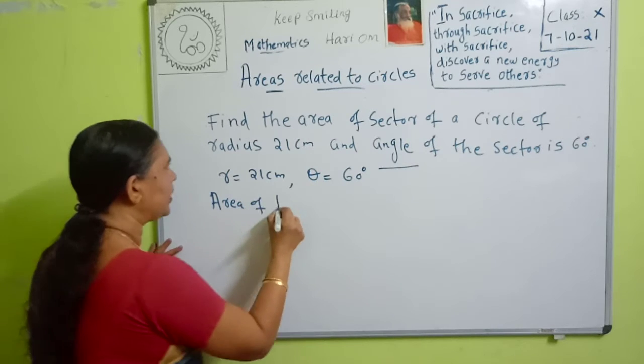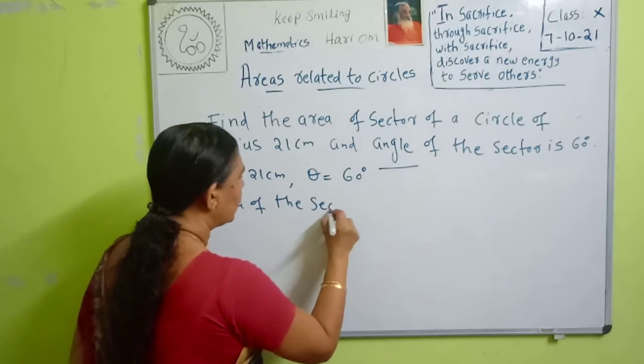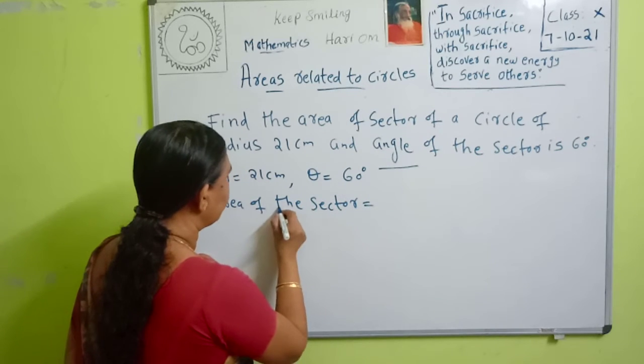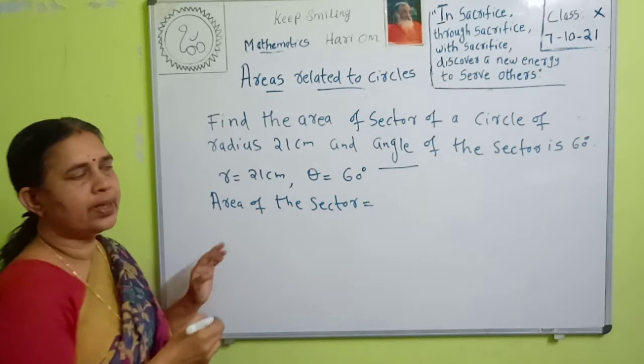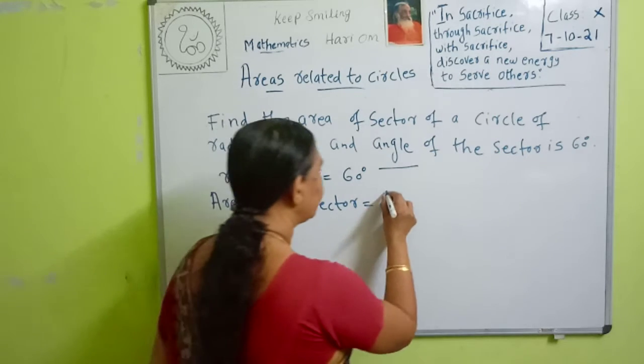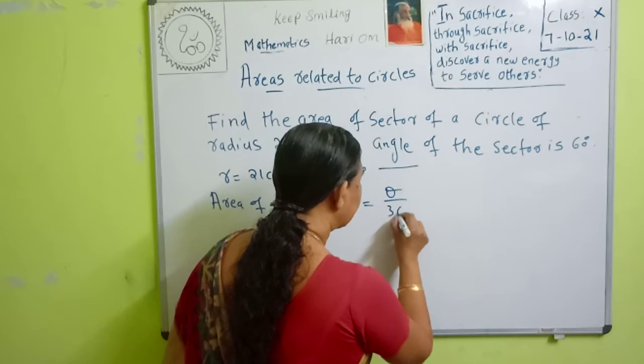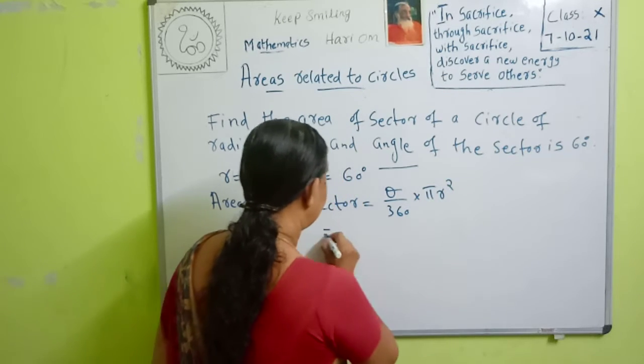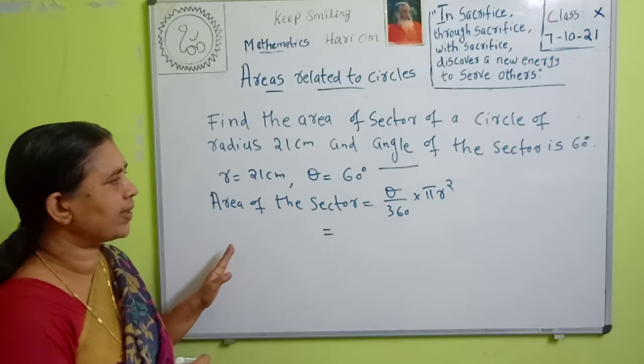Area of the sector is equal to theta by 360 into pi r square.